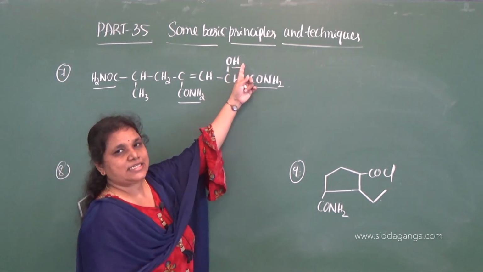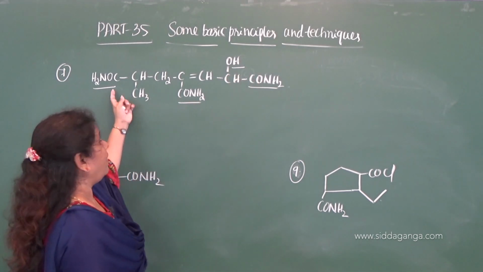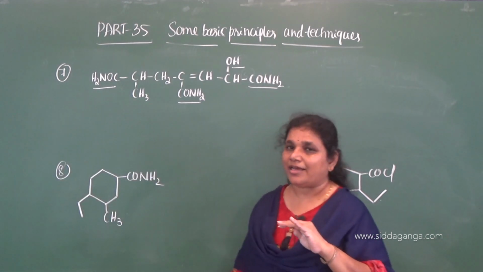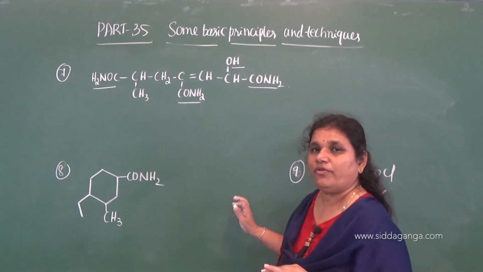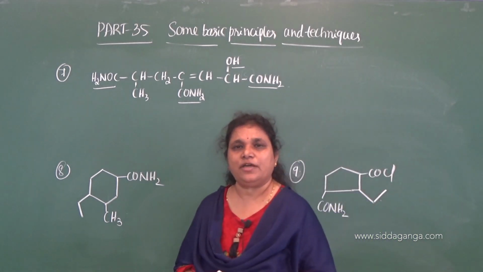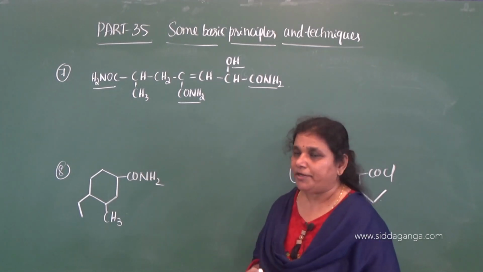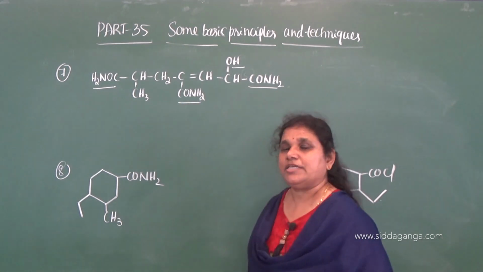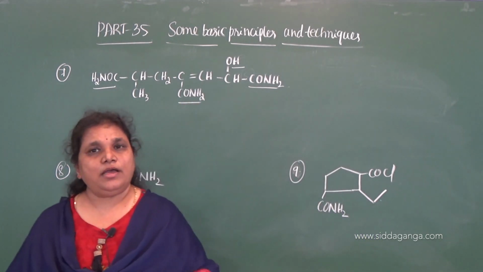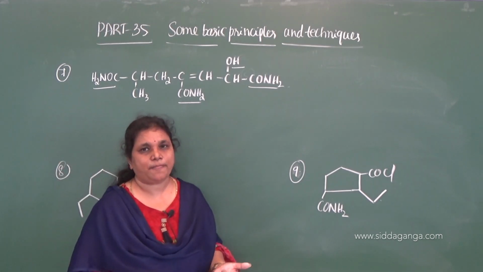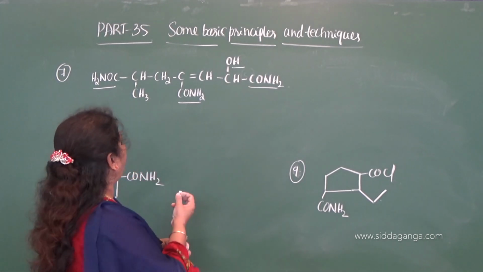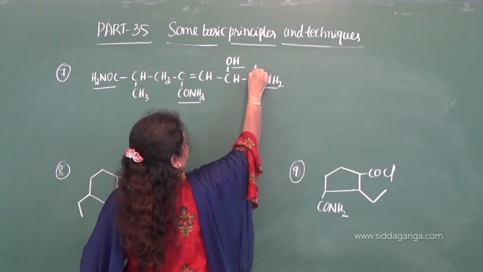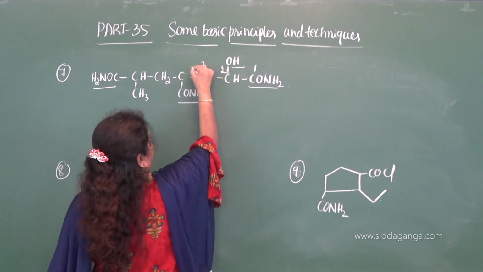You have to treat OH as a substituent, and these three are CONH2, a carbon containing terminal functional group. Therefore, we need not consider the carbon atom of the CONH2 group, the amide group, and we have to give the special secondary suffix for this. What is the special secondary suffix for amide group? Carboxamide, correct. So, we need to use the secondary suffix carboxamide here, and select the chain 1, 2, 3,